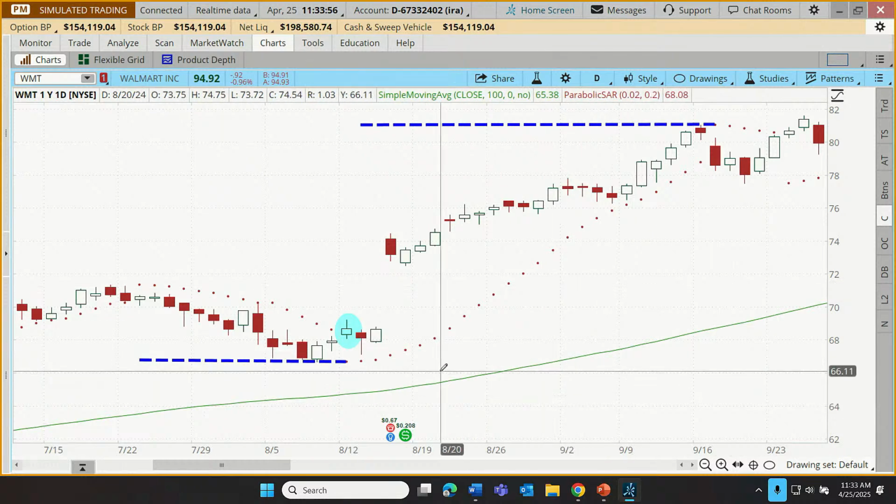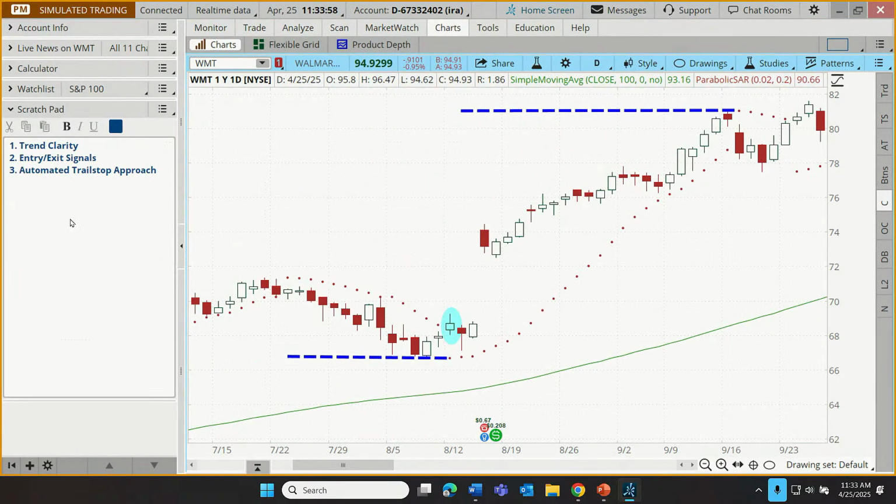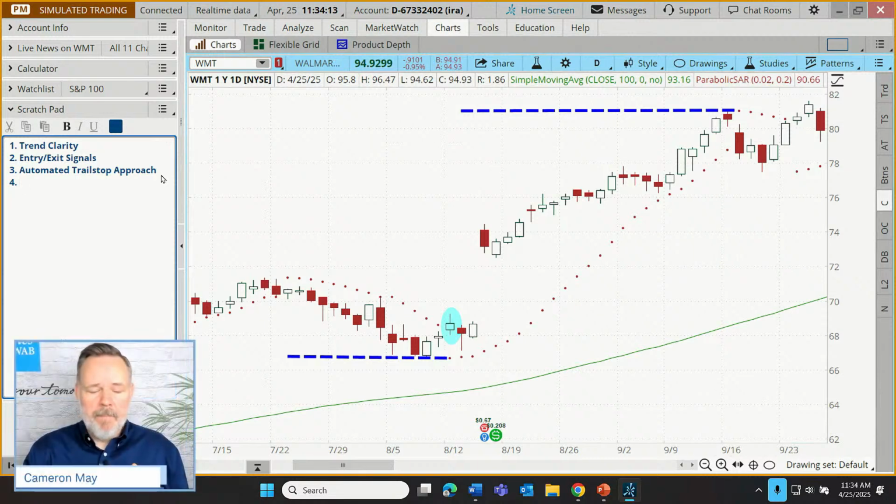Anyway, so a few potential benefits that we're starting to outline here. We have trend clarity, entry and exit signals, and an automated trail stop approach. This next one, well, actually, probably the next two, can be applied to this indicator, but also to a lot of automated or mechanical signals. And that is, it can reinforce discipline.